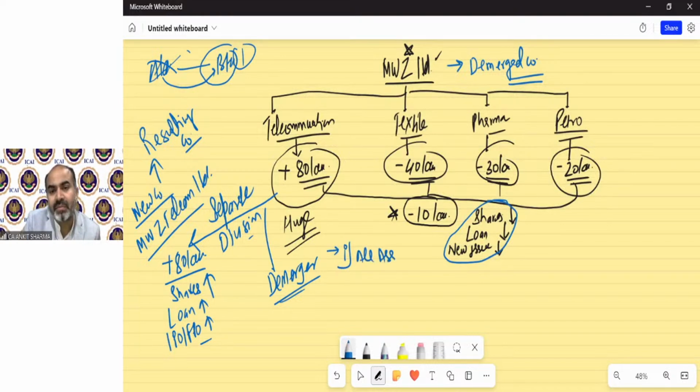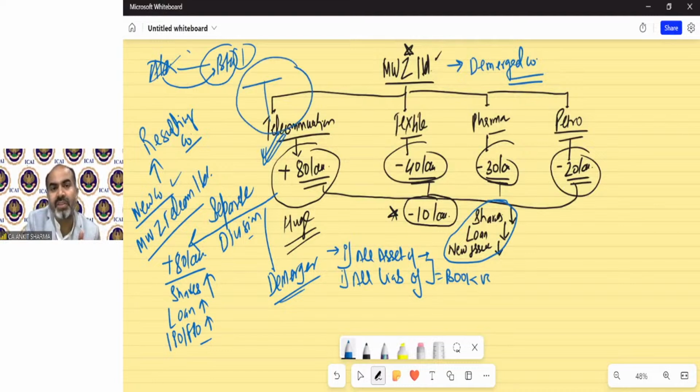All the assets of this division only will be transferred to this company. So the assets of the division of the demerged company should be transferred to the resulting company. All the liabilities again should be transferred from the demerged company of that division to the resulting company. This should be at book value, same. So technically, the full balance sheet of the telecommunication department should be transferred to the new MWZ Telecommunication Limited. In the same condition again, third, 75% shareholding remains the same.